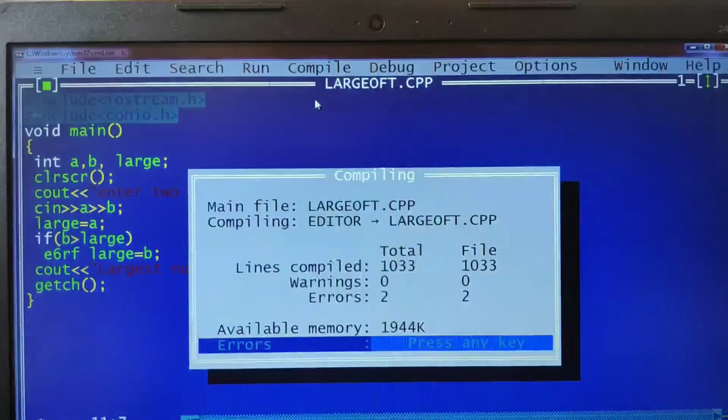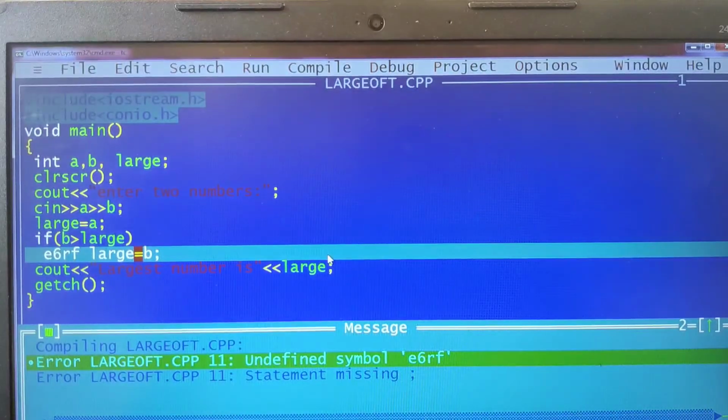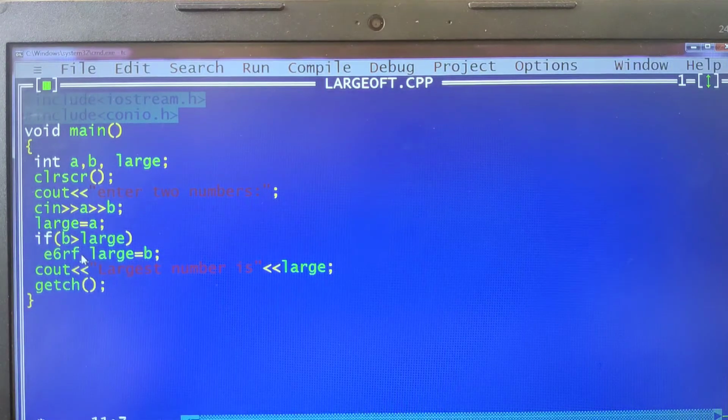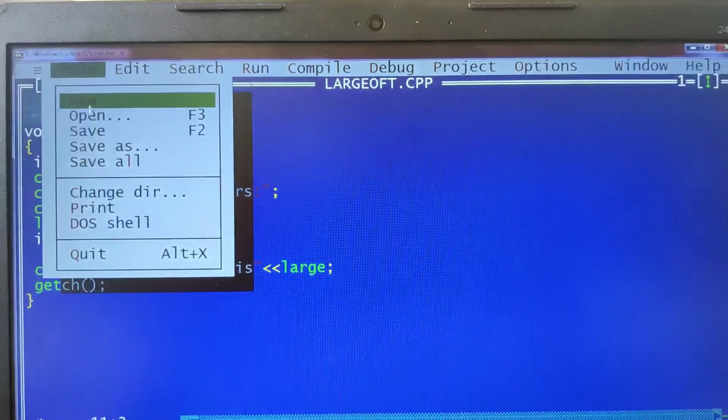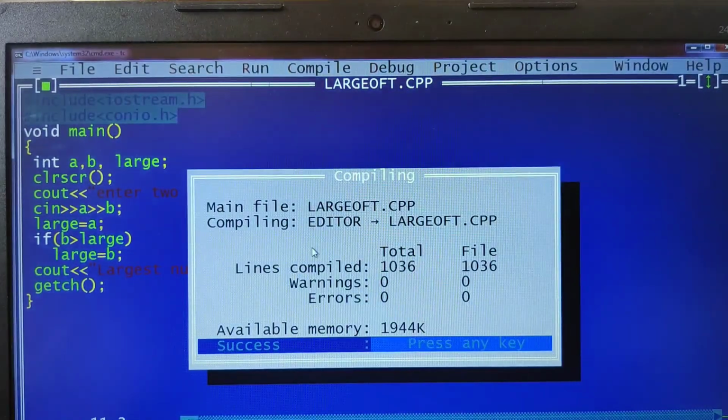When I click on compile, look here, it is telling me two errors. Now I can click here. At this point, by mistake, there is a stray print. This is an unknown instruction, so I need to remove it. Understood? Then go to file and save it again. Now again go for compile. Like this, 0 errors must come. So this is compiling. What do you mean by compiling? Compiling is nothing but the compiler checking for any syntax errors or any semantic errors, like if I have written wrong logic or something like that.